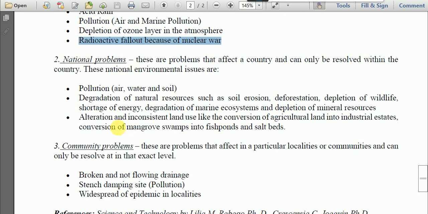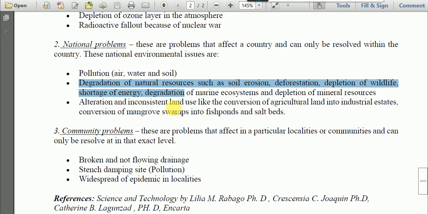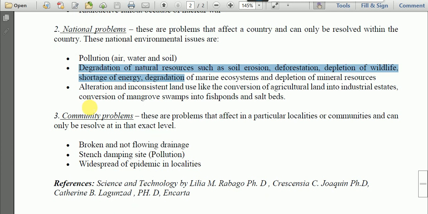At the national level also the same problems may be there. Pollution will be there, and degradation of natural resources will be there. Then others: conversion of mangrove swamps to fish ponds and salt beds, because of which mangrove swamps are destroyed.